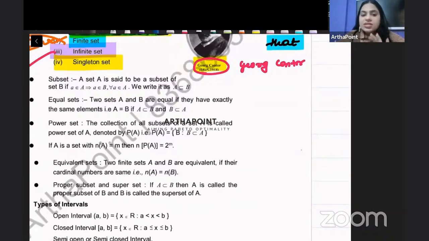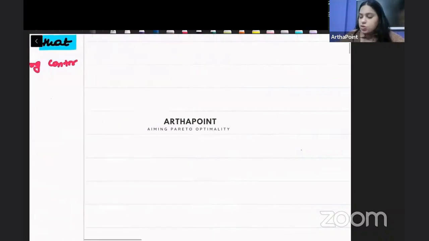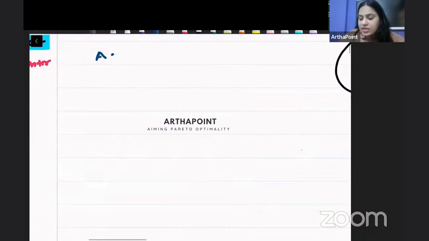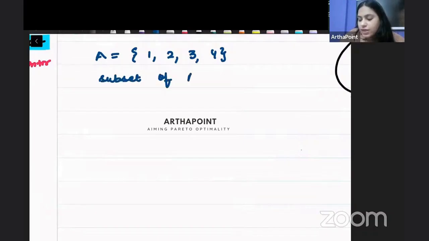If I tell you that A is 1, 2, 3, 4, and I tell you, okay, write down all possible subsets of A. So a subset means any set which will include elements that A has.